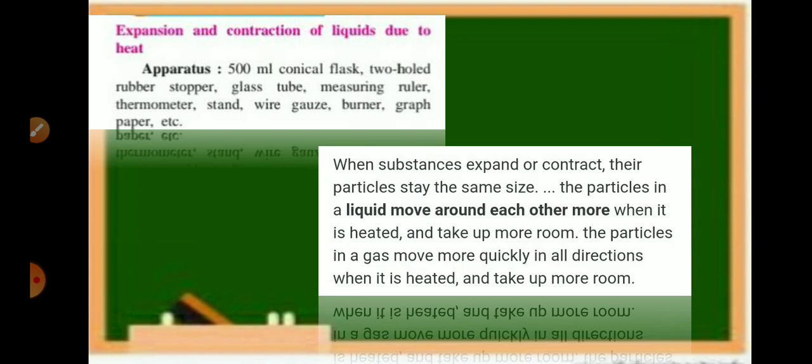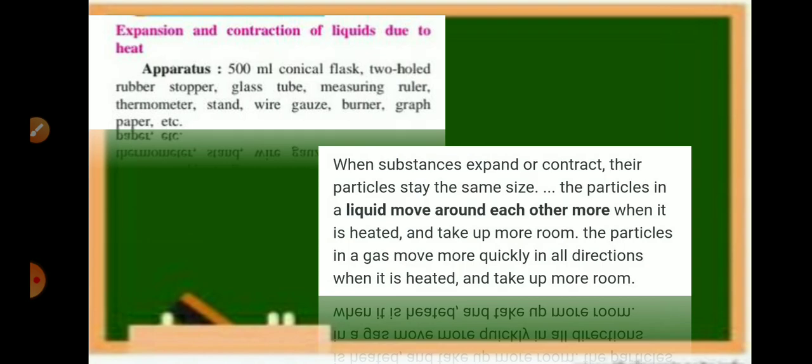Apparatus: 500 milliliter conical flask, rubber stopper, glass tube, measuring ruler, thermometer, stand, wire gauze, burner, gas, paper, etc.